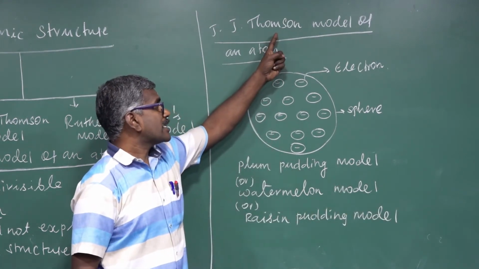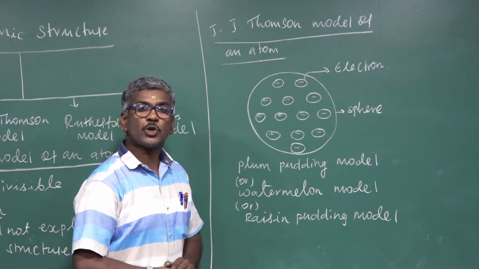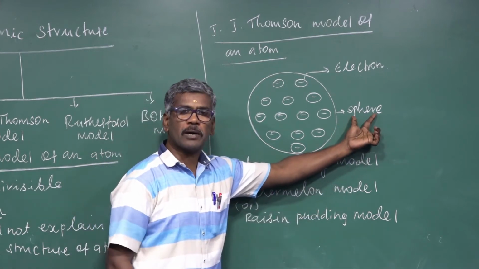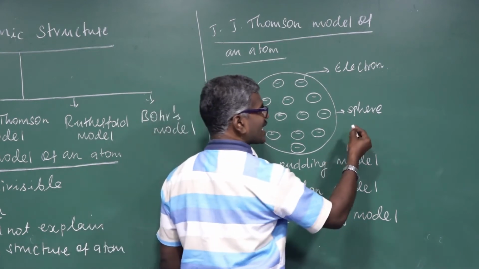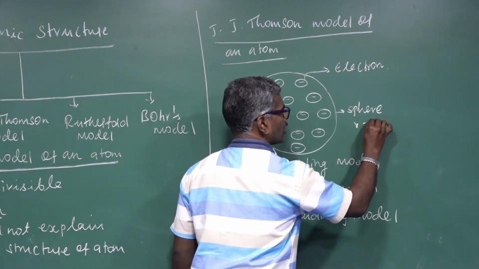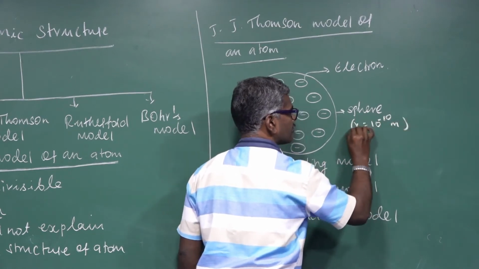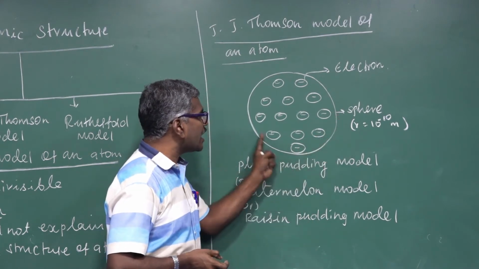According to J. Thomson's model, the atom is assumed to consist of a sphere of uniform spherical shape, with radius 10 power minus 10 meter, in which the positive charge is uniformly distributed.